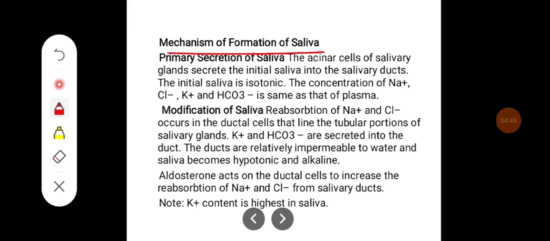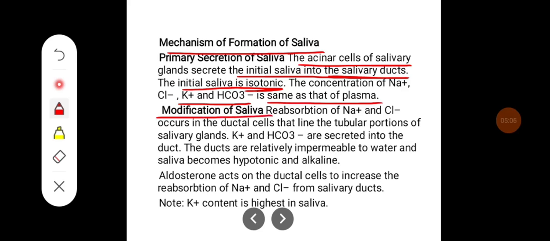Mechanism of formation of saliva. The primary secretion of saliva. The acinar cells of salivary gland secrete the initial saliva into salivary ducts. The initial saliva is isotonic. The concentration of sodium, chloride, potassium, and bicarbonate is same as that of plasma.